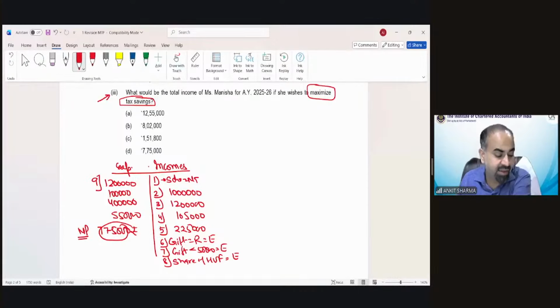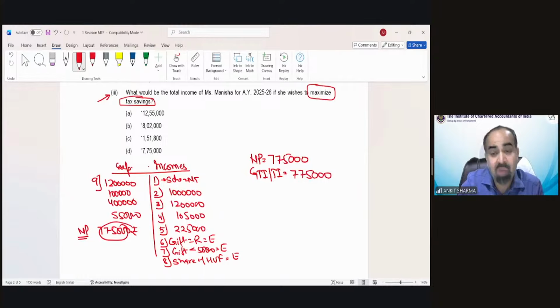That would be 7,75,000. So out of this information, whatever we have solved, now the question arises, what should be her total income? Because she's under the default tax regime, no deduction would be applicable. So this net profit would automatically be the GTI and total income. No other deduction can be claimed. So this would be my GTI and automatically my total income. So one answer is 7,75,000.